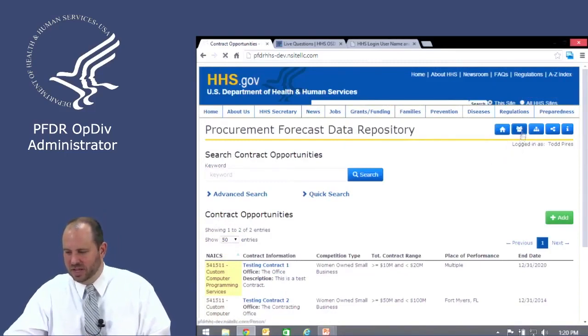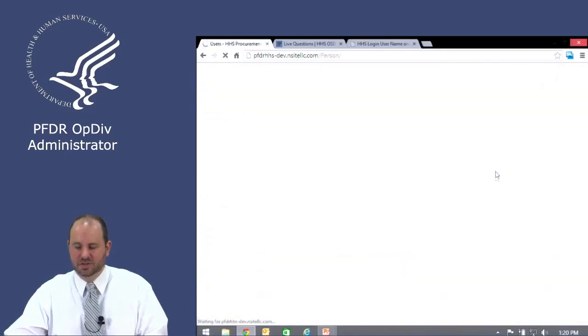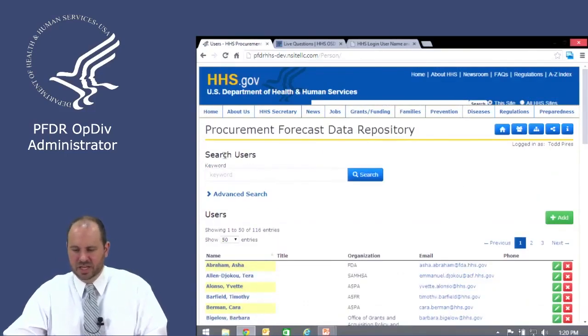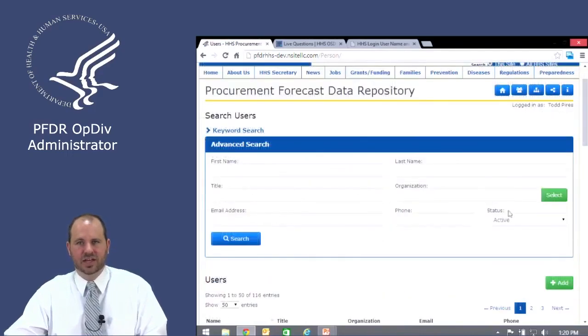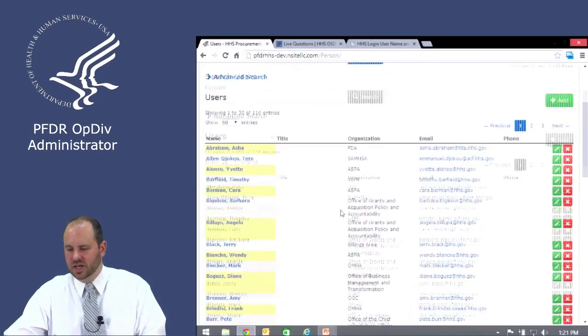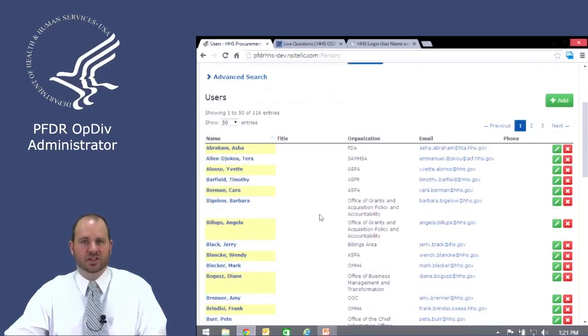And so I can click on this Manage Users icon, which takes me to the Manage Users page. Again, it gives me the Search Users functionality, and I can click this Advanced Search, which allows me to choose from first name, last name, title. I can look for certain organizations, their email address, a phone, and then whether they're an active or inactive member. I'll go ahead and close that box. And as you can see, there are some users that are already in the system. It shows the organization and their email addresses. Their phone and title are not in there at this time.